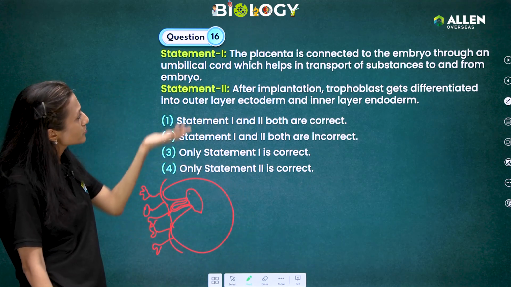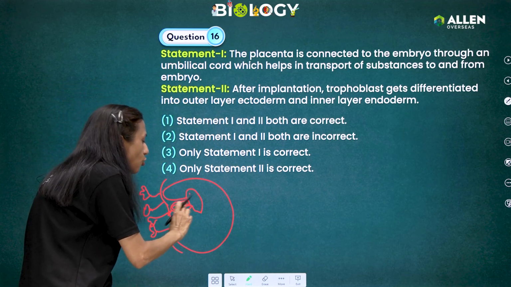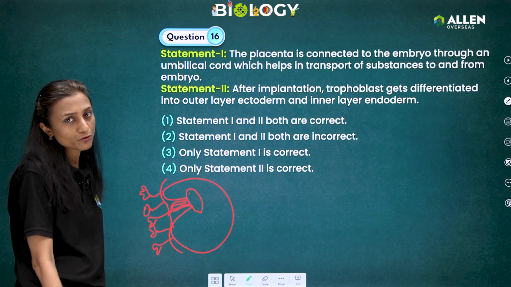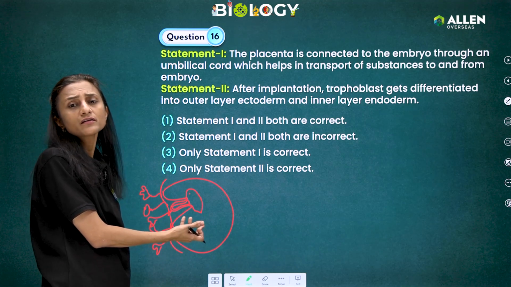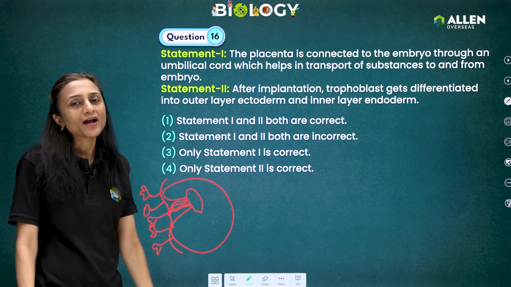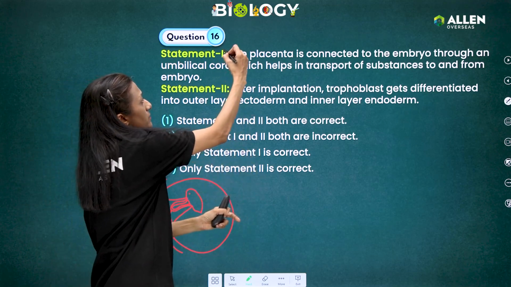with the placenta. So that's a correct statement. The placenta is connected to the embryo through an umbilical cord, which helps in transport of substances to and from the embryo. Okay, all the undigested waste will be given from the embryo to the placenta, again via the umbilical cord. Statement 2. So that's a correct statement.